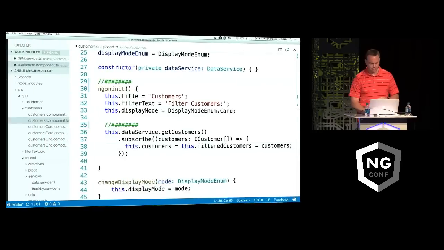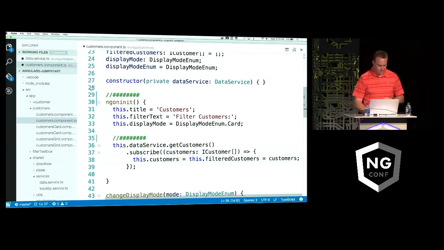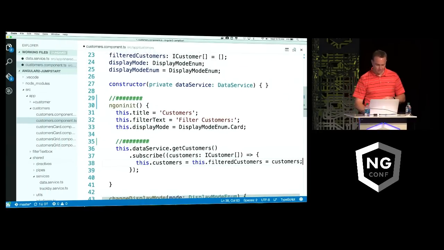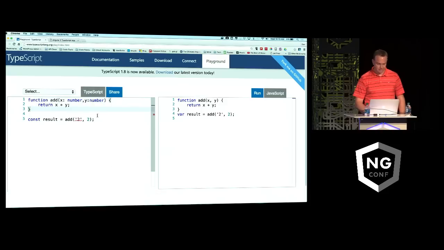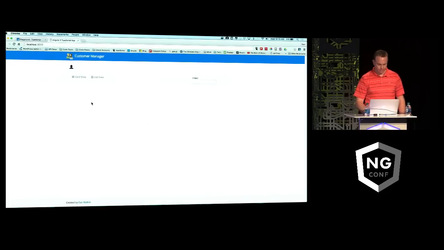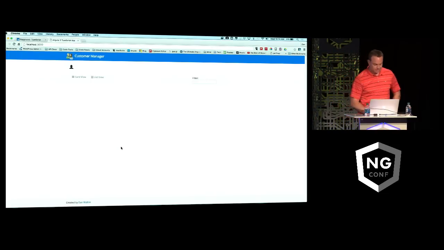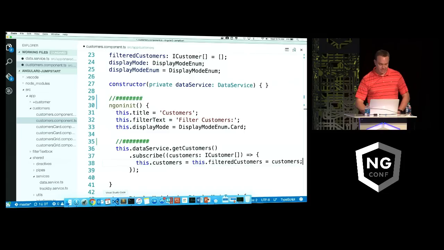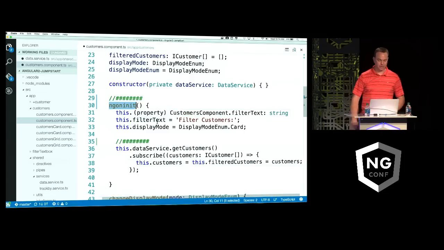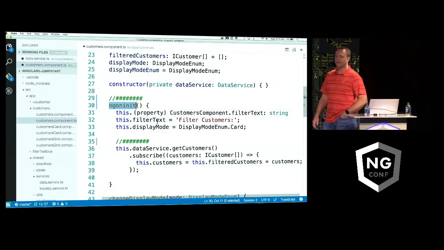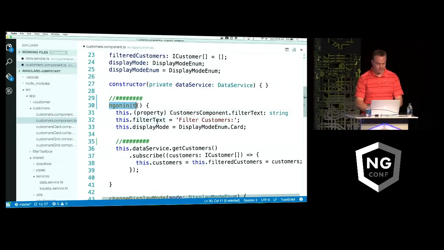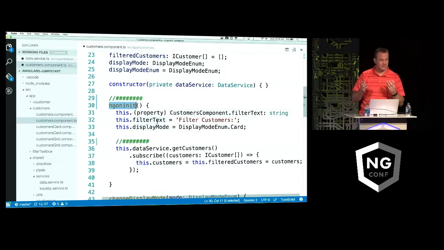Oh, you know what? Actually, I'm going to show you one more. I just realized I was going to show one other. Right now, this particular application, I'll pull it up here, is not real, it's pretty phenomenal UI. I'm going for that clean look, that way nobody gets confused. But if I come back in, notice I have a typo here. ngOnInit, right? Well, it should be ngOnInit uppercase,